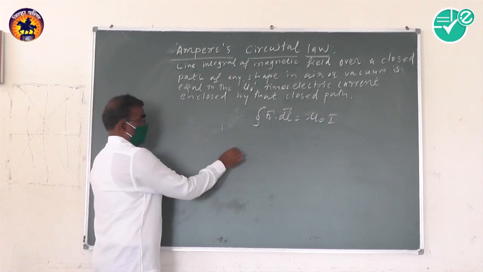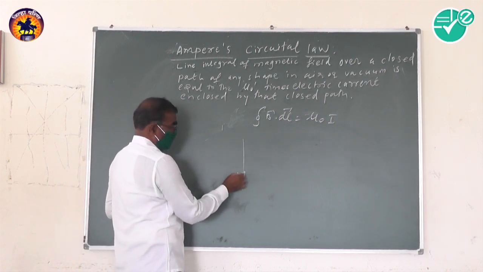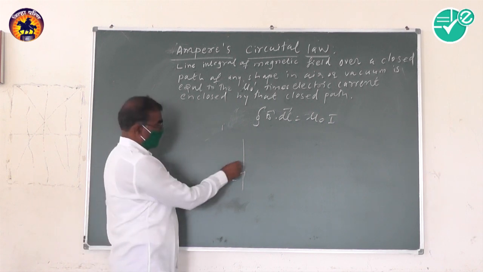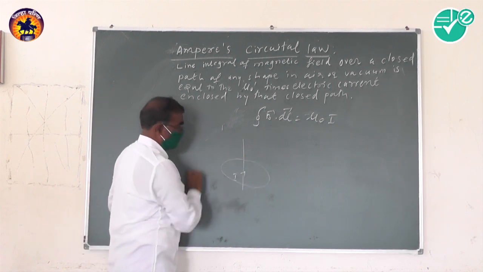That is, consider a long straight conductor carrying a current I in the upward direction. That is the first application of Ampere's law.